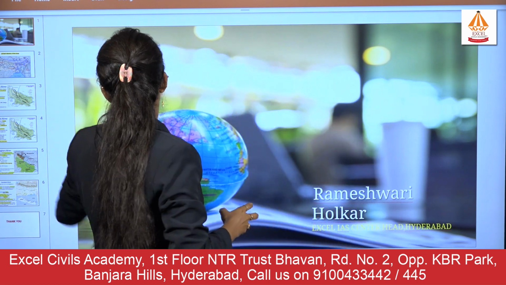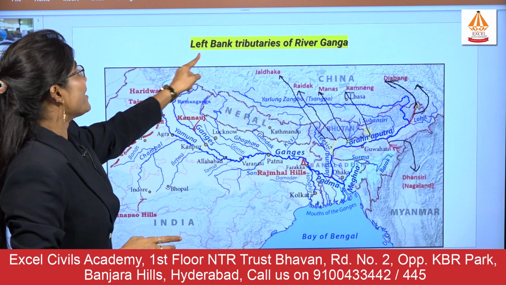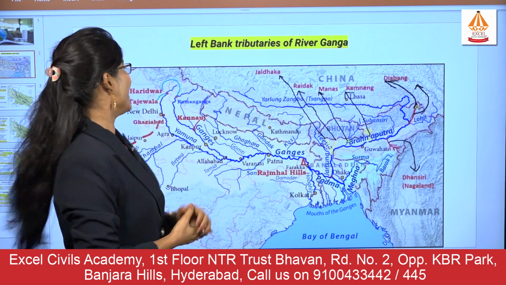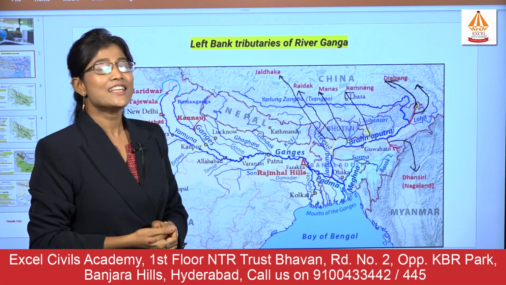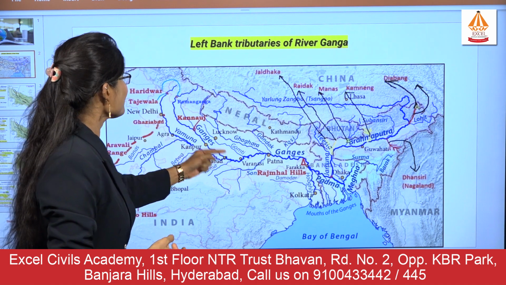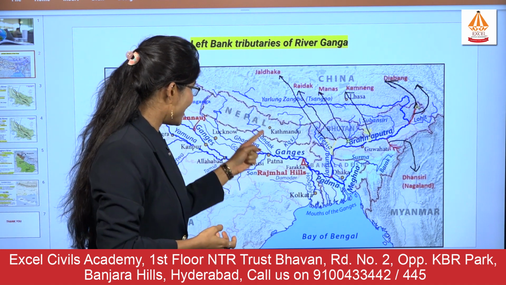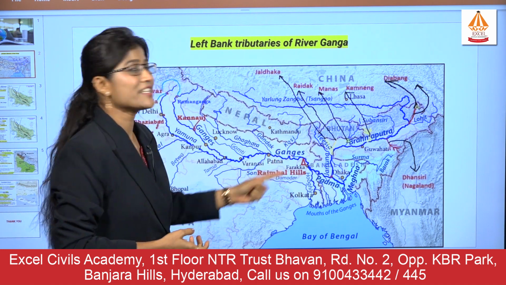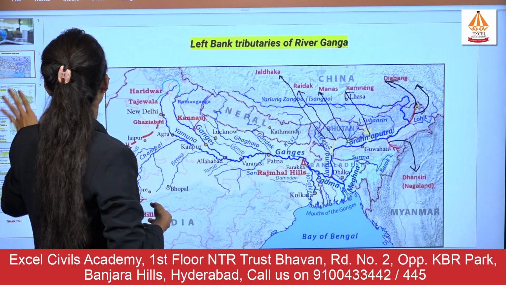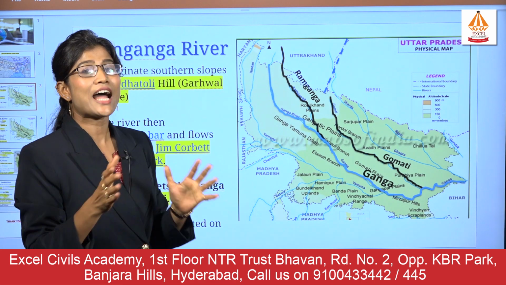Now this is the map of the left bank tributaries of the river Ganga. There is Ramganga, as I said. Second is the Gomati, then the Ghagra, Gandak, and the Kosi river. So these are the 5 left bank tributaries. In the first slide, we will learn about the Ramganga river.